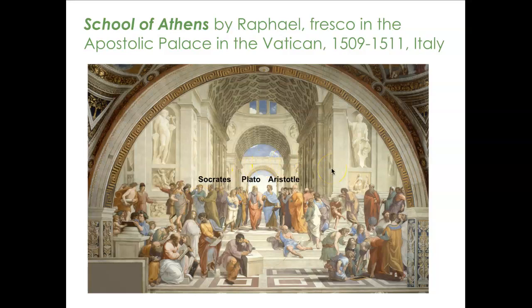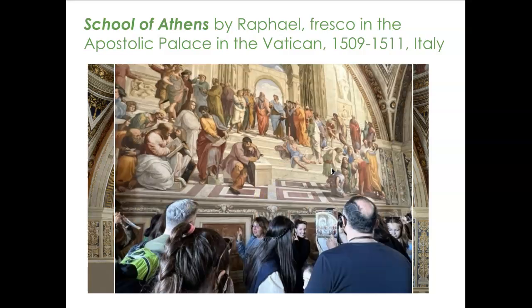Oh, there we go. Socrates, Plato, Aristotle, and Pythagoras. So there you go. Those are the famous Greek philosophers and mathematicians. So School of Athens. Oh, and Raphael. All right, so here is my friend again, right? She looks so tiny, but I wanted to show you the proportions of this painting. She looks really tiny, because this is actually on a whole wall. So this one is a huge fresco.